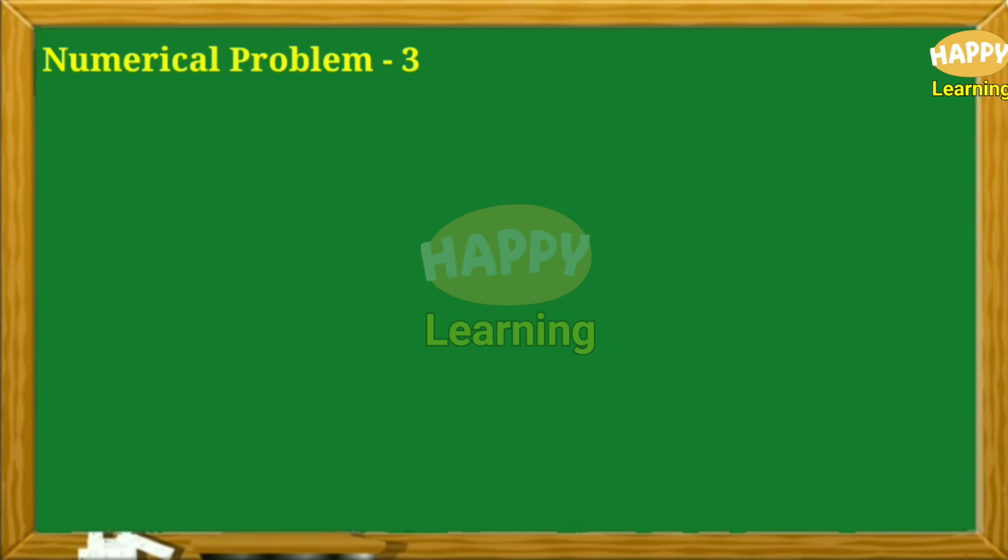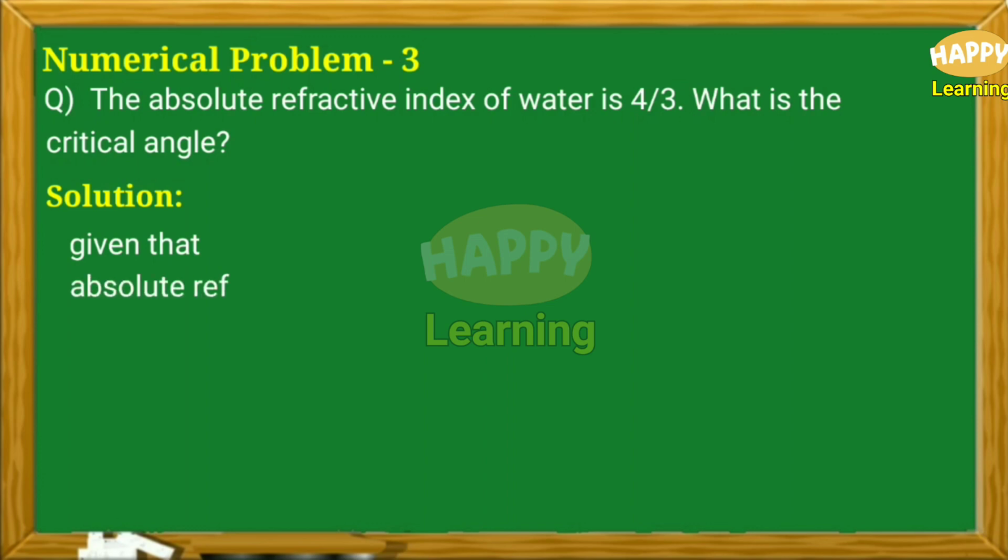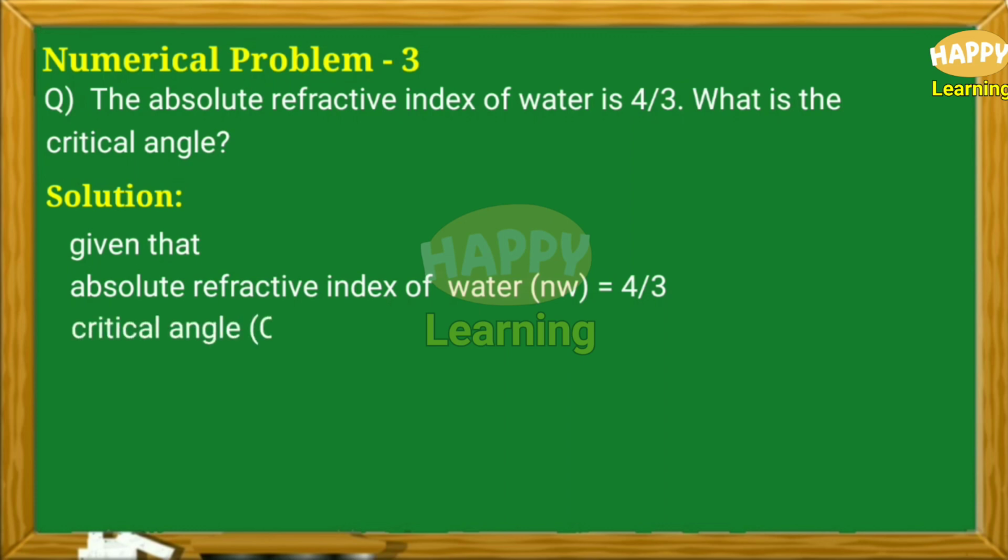Problem number 3. Question. The absolute refractive index of water is 4 by 3. What is the critical angle? Solution. Given that absolute refractive index of water NW is equal to 4 by 3, critical angle C is equal to question mark. Formula.